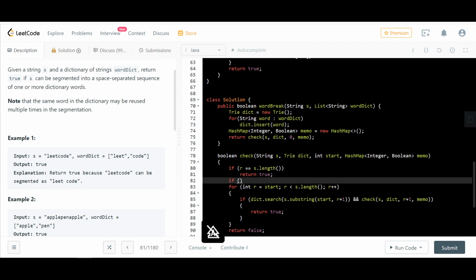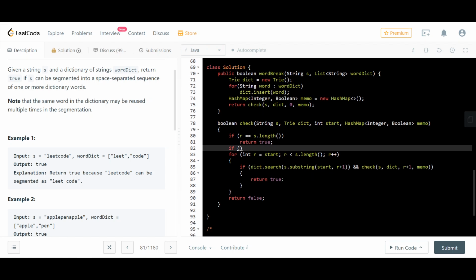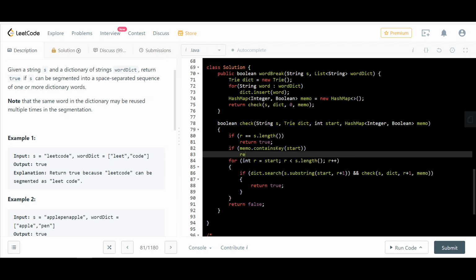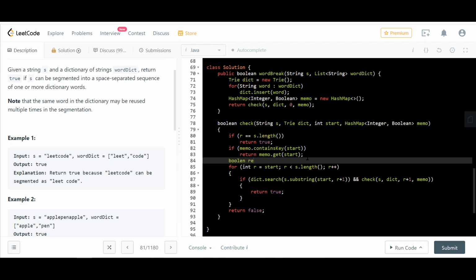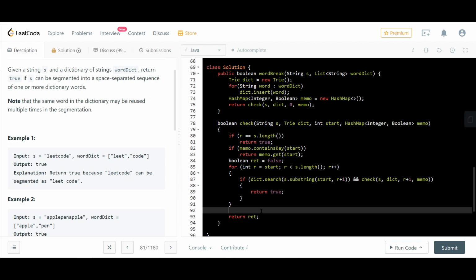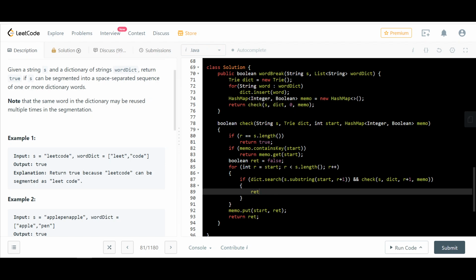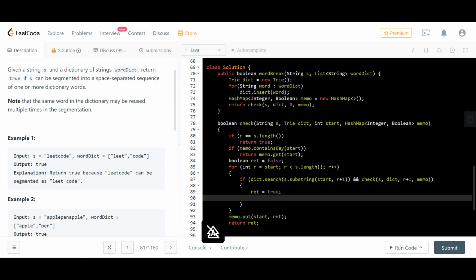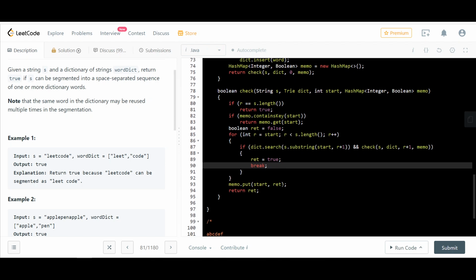And if this hash map contains this, right, and here also instead of returning true or returning false, let's call it boolean return value equals false, and we'll be returning this return value, but before this we will be, and here what we can do is we can just break, right? Okay, that's some code.